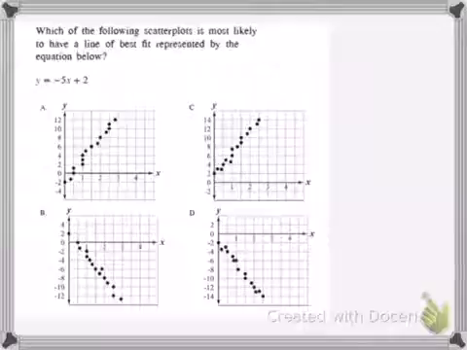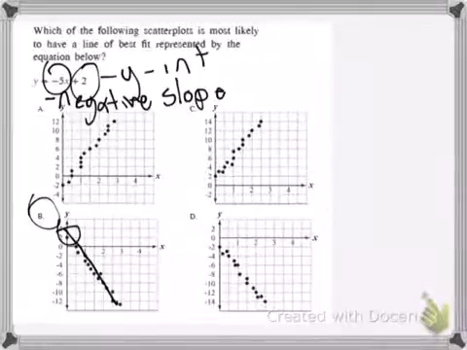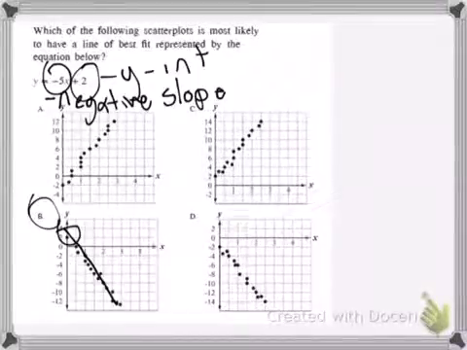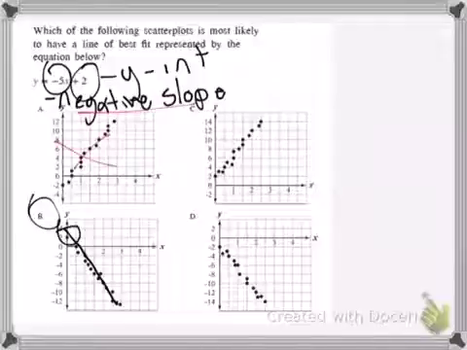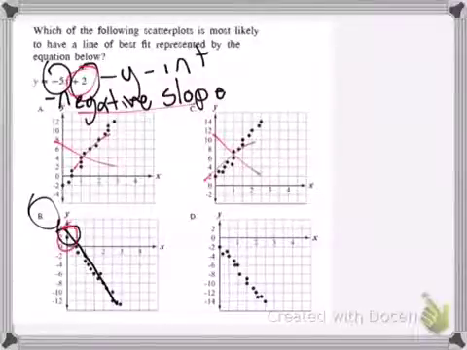Which of the following scatter plots is most likely to have the line of best fit represented by the equation below? y equals negative 5x plus 2. It has a negative slope, so I know it's going down, so it can't be this one, it can't be this one. The y-intercept is at positive 2, so we see that right there.